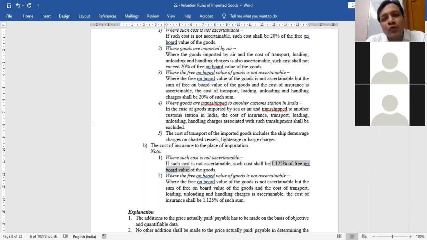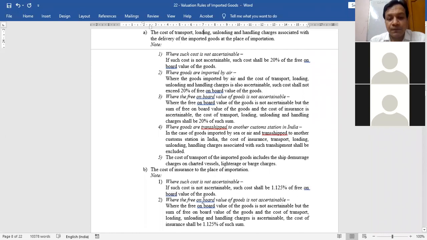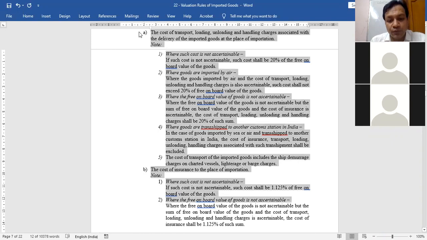Suppose you don't know even the free on board value, but you know the total of two. Total of two what? Free on board plus handling and loading charges. If you know that total, then your insurance cost will again be 1.125% of not free on board, but the total of free on board plus transport and handling charges. You may not learn this without discussing an example, but you have to know this is an important point. These can come in your examination.